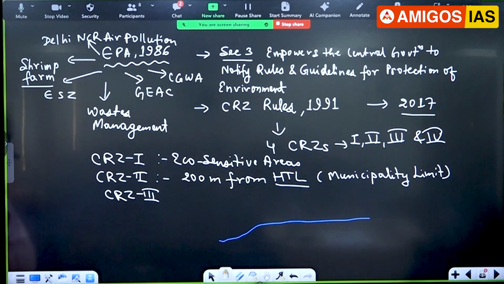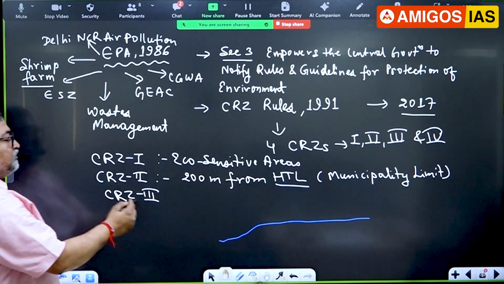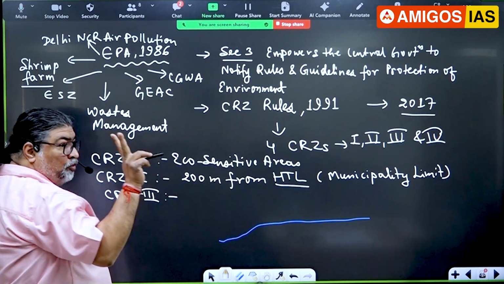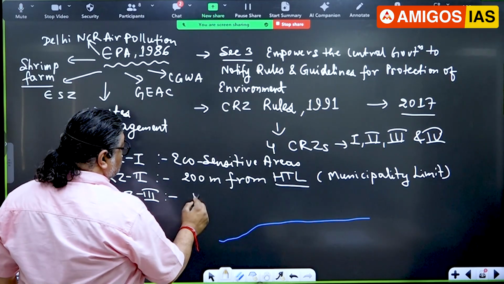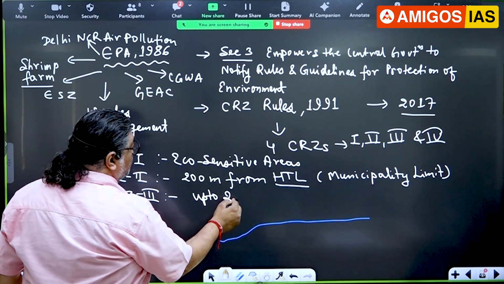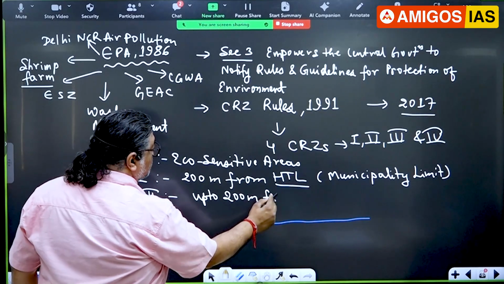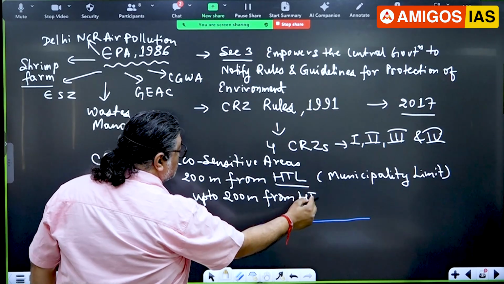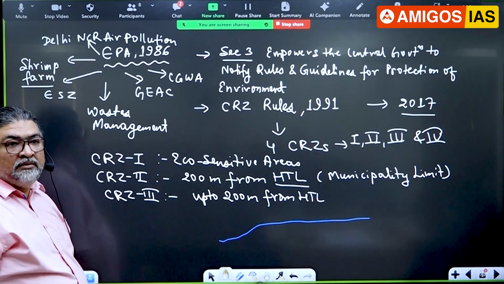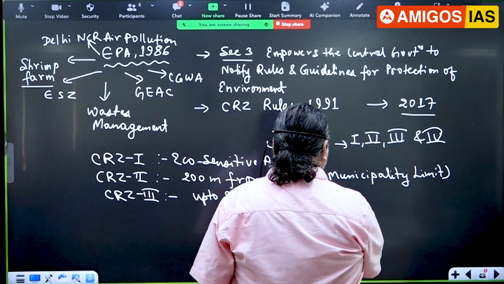What was the older one? Then I'll come to the new one here. CRZ3 has two parts. Up to 200 meters from the high tide line, that is a no development zone.